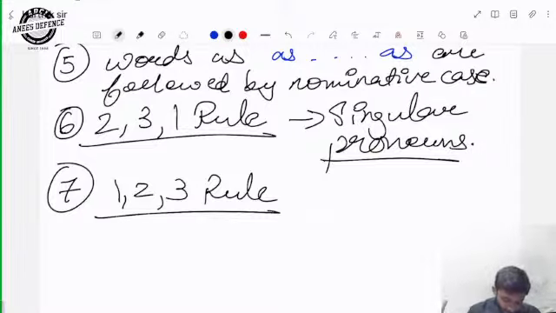This becomes the 1, 2, 3 rule because we is used with shall, and when we listen to such sentences otherwise, it messes up. When we say we, we always consider our group first, right?